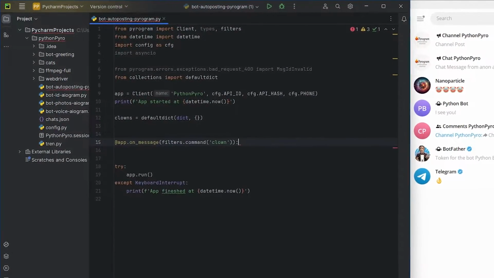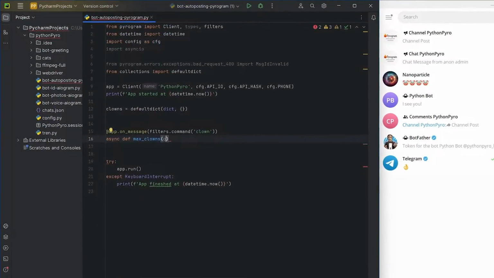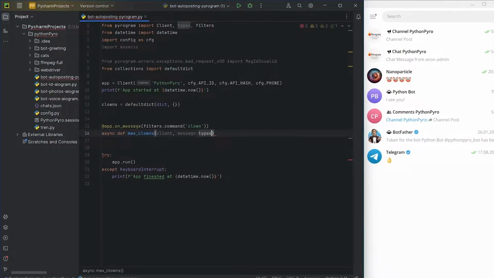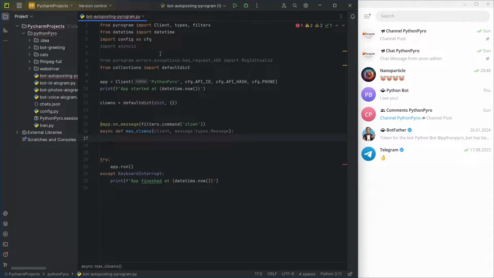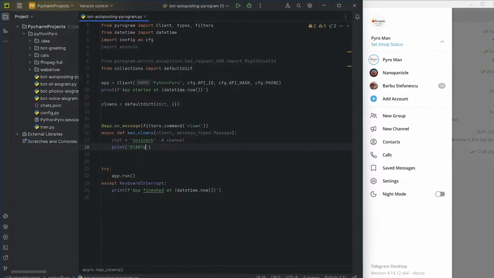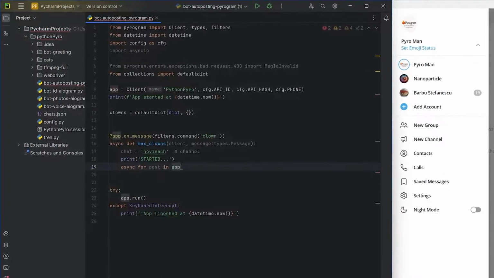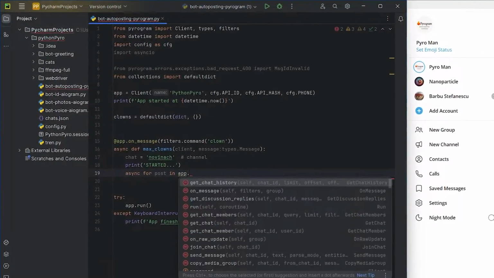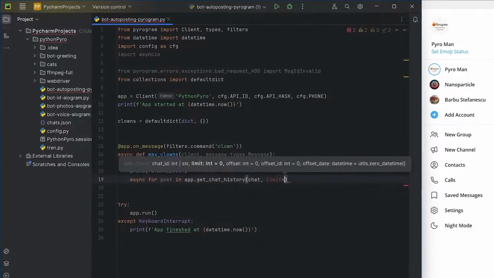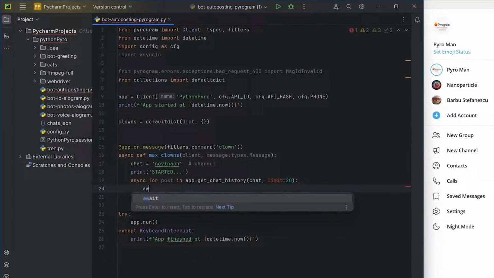I will symbolically name the command to activate the parser clown. I create a variable chat with the channel's username. Please note, this is the channel, not a chat group. The getChatHistory method returns an asynchronous generator containing messages. I will iterate through it using the async for loop, setting the desired limit. I will get the post IDs of the channel, under which the bot will collect comments.